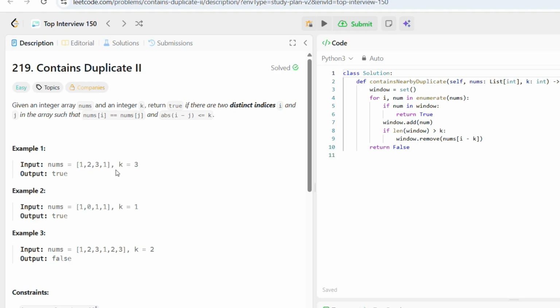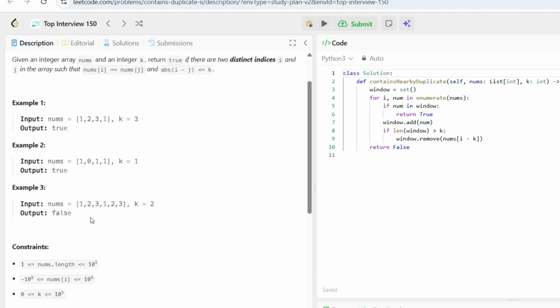Now let us see, k is equal to 3. Now you draw a window of size 3. In this window of size 3, whether any duplicates are occurring or not. So you can see it over here. Now with the window of 1, you can see 1 comma 1, the difference is less than or equal to k, so it is there.